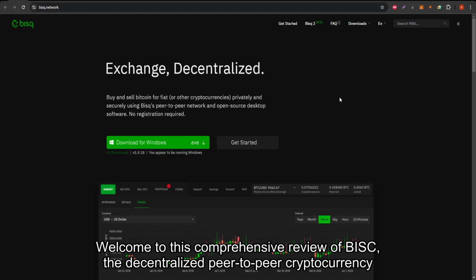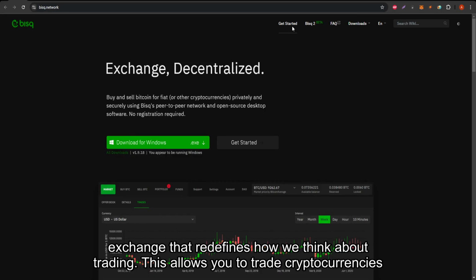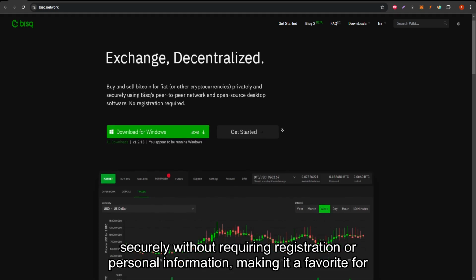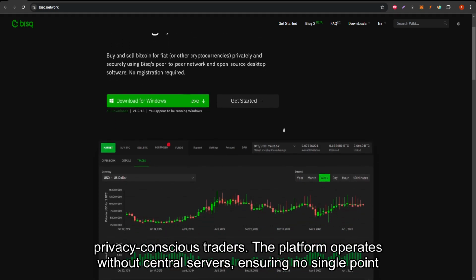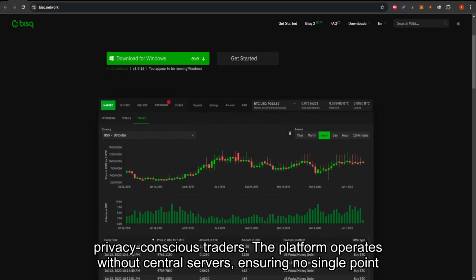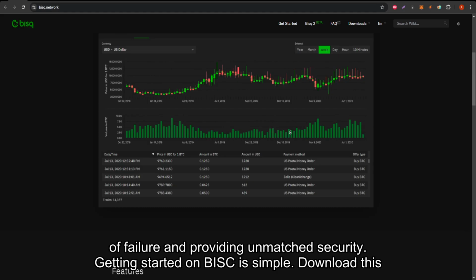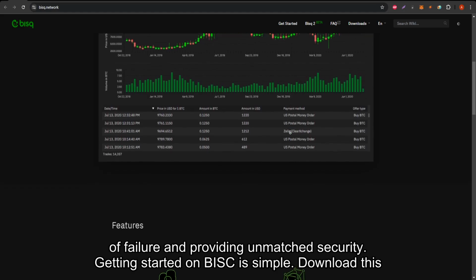Welcome to this comprehensive review of Bisq, the decentralized peer-to-peer cryptocurrency exchange that redefines how we think about trading. Bisq allows you to trade cryptocurrencies securely without requiring registration or personal information, making it a favorite for privacy-conscious traders. The platform operates without central servers, ensuring no single point of failure and providing unmatched security.